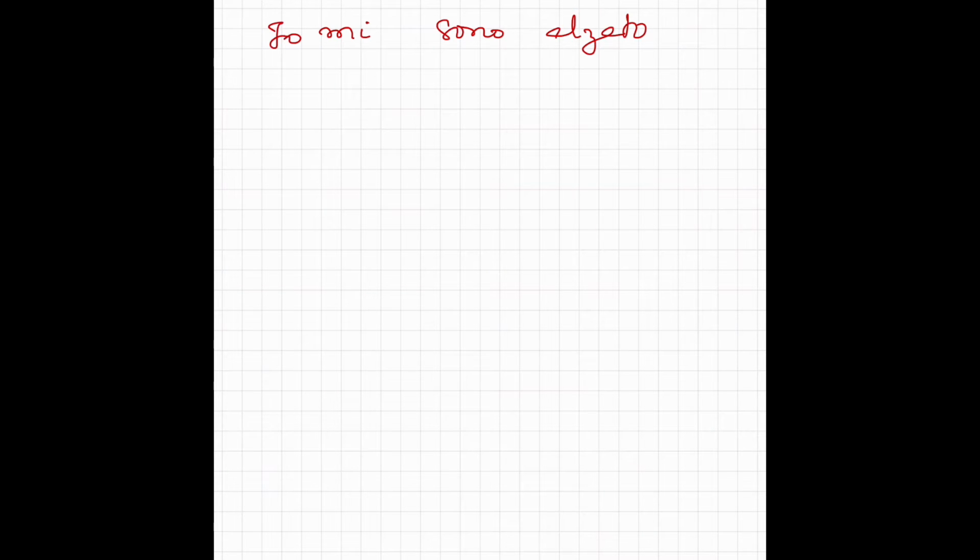Io mi sono alzato. There is an additional pronoun which is used with the reflexive verbs because you can think this literally translates to I woke myself up. I have woken myself up. Or it's like I call myself Luca. Mi chiamo Luca.